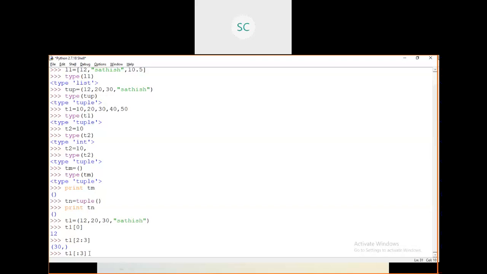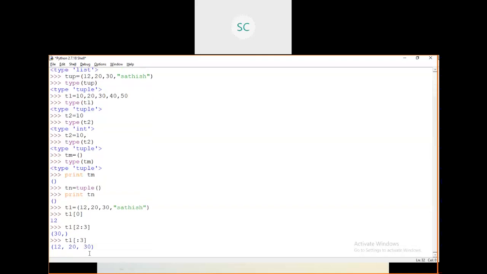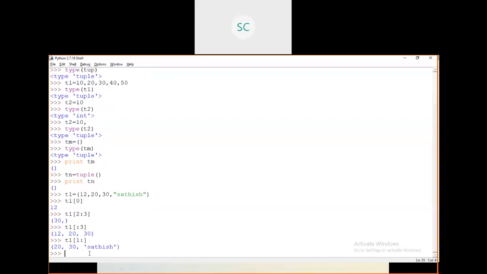Here it will return 12, 20, 30. Instead, you can take the index position starting from 1, 1 to remaining, which means 20, 30, and the string is also printed in the output.